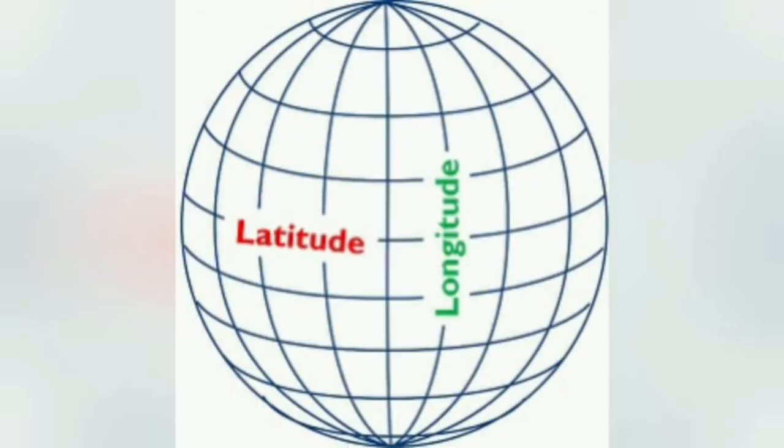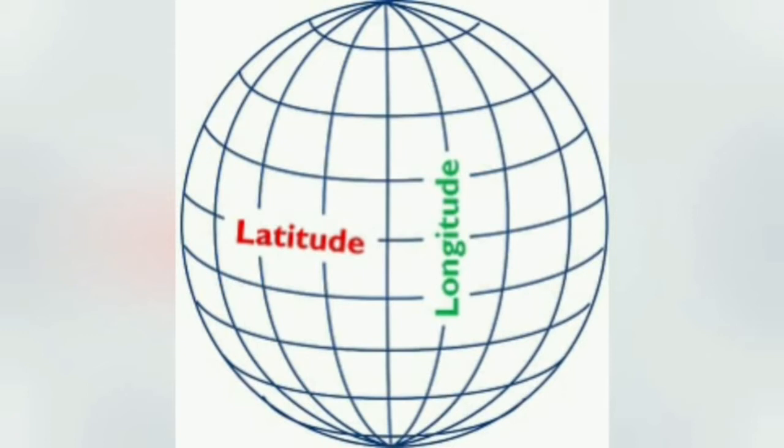Let us learn about latitude and longitude. The earth is spherical in shape. Therefore, it is difficult to locate places, find direction and calculate distance between places. In order to understand the relationship between different places on the earth and their exact location, we have to understand their positions, their distance from any fixed point and also their exact direction. To know the positions and distance, direction, east and west or north and south, a network of lines is drawn on the globe.